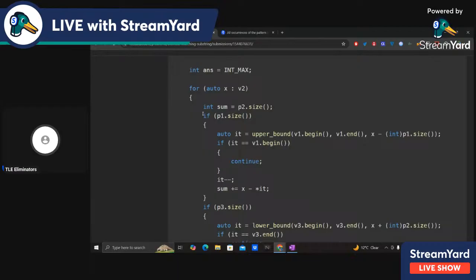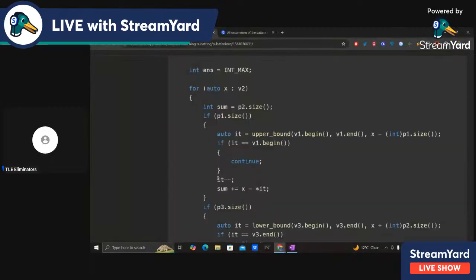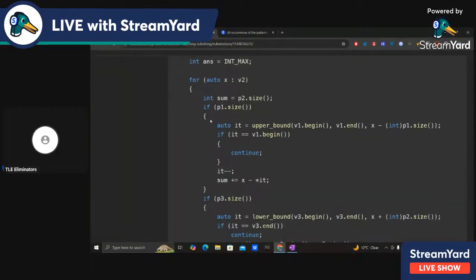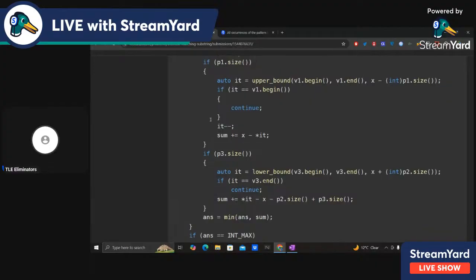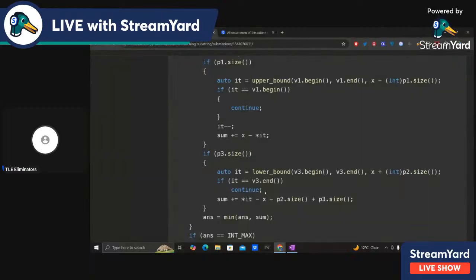So if p1.size, that is if p1 is not empty, then we search for p1 before this x part. And this is for p1, and if p3 is not empty, then we search for p3 after this x, like the first index after x plus l2. So x plus l2 is this one, and we want to find out the first index after x plus l2, right? So I'm using lower_bound(v3.begin, v3.end, x plus l2).